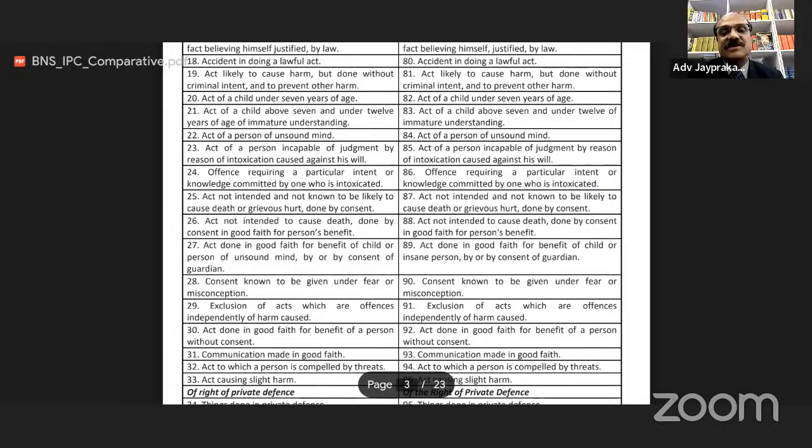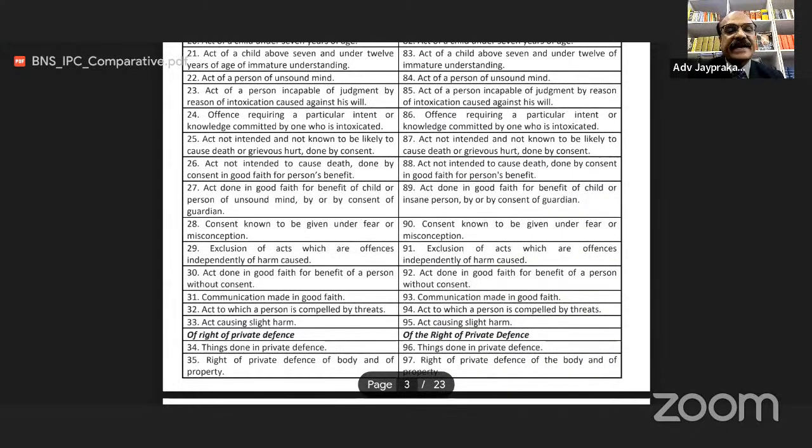Earlier section was 88. BNS section 27, act done in good faith for the benefit of a child or a person of unsound mind by consent of guardian. Earlier section was 89.